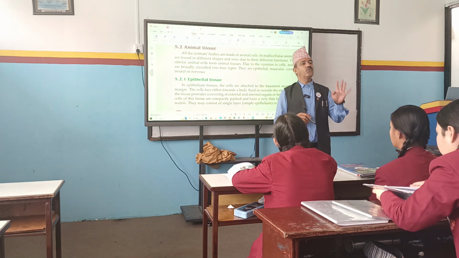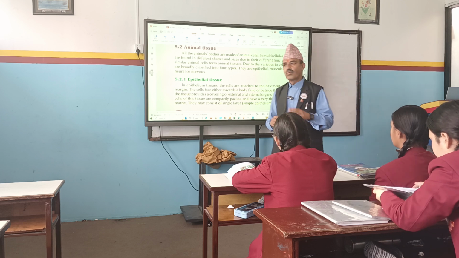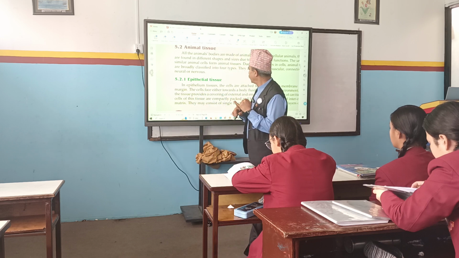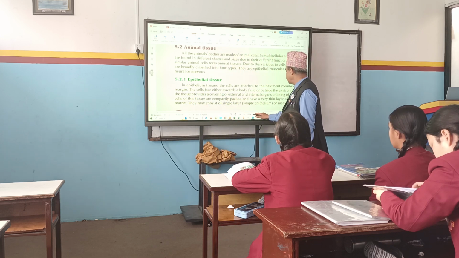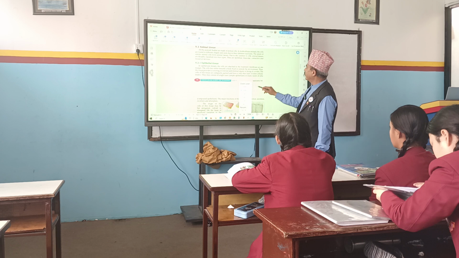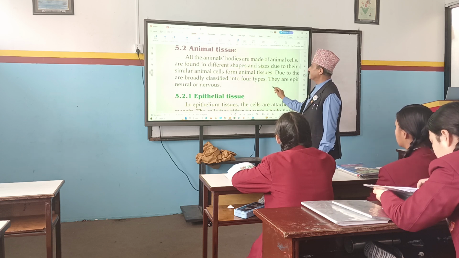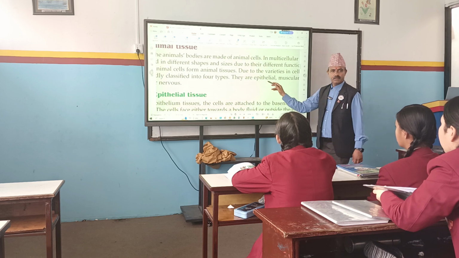How many types? Four types. How many types of animal tissues are there? Four types. What are the four types of animal tissue? Epithelial tissue, muscular tissue, connective tissue, and nervous. Okay. So there are four types of animal tissue. We can see here epithelial tissue.